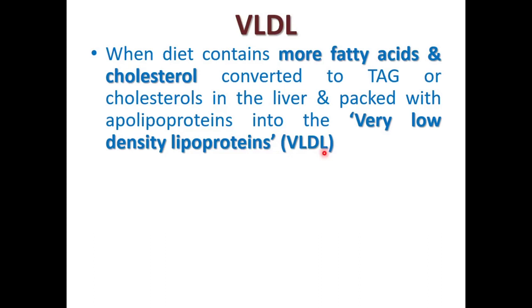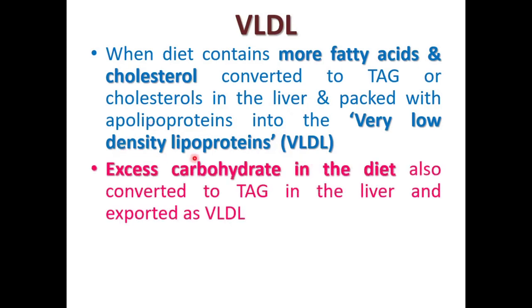So VLDL is synthesized in the liver, and here they are known as the endogenous lipids. All the fatty acids and cholesterol form the endogenous lipids as they are synthesized in the liver.